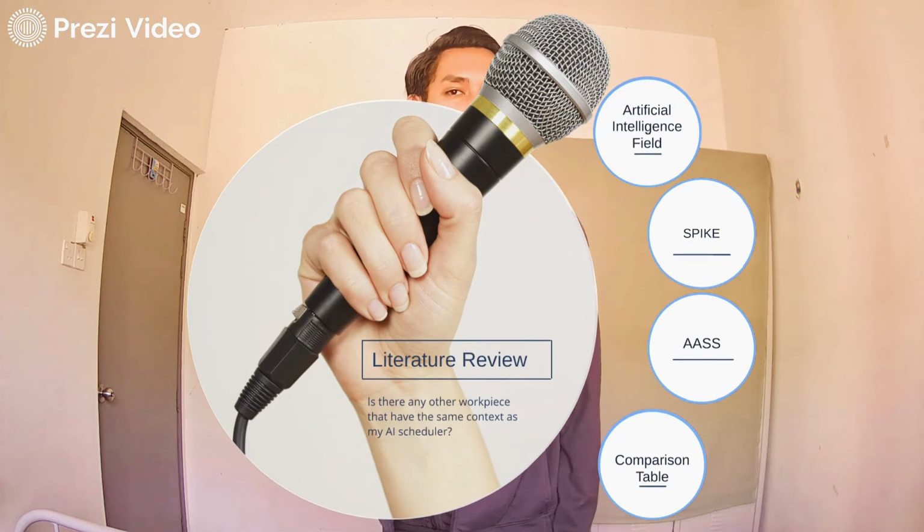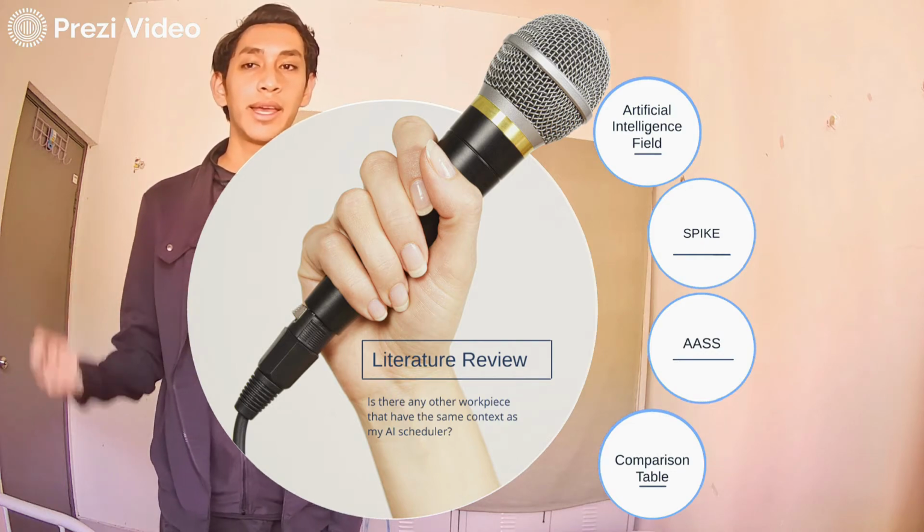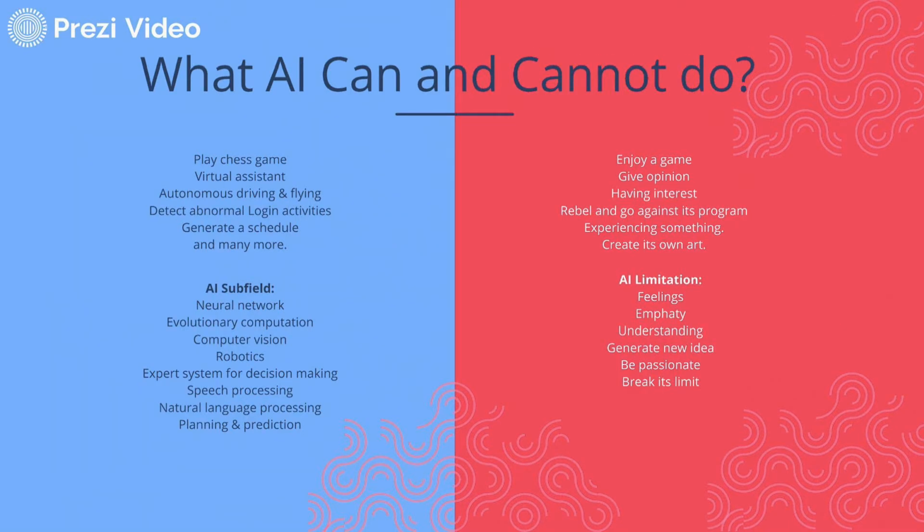Then, we will go to our literature review. So firstly, we will see what AI can and cannot do. AI subfields include neural network, evolutionary computation, computer vision, robotics, expert systems for decision making, speech processing, natural language processing, planning and prediction. AI can do a lot of computing, and AI can be used for situations that require a lot of computation and decision.